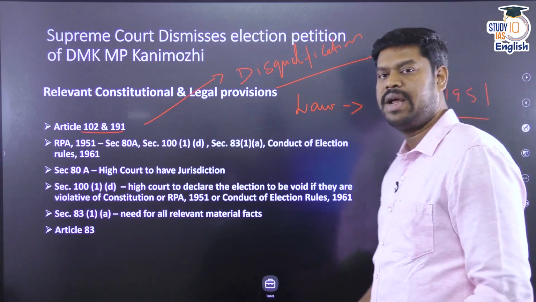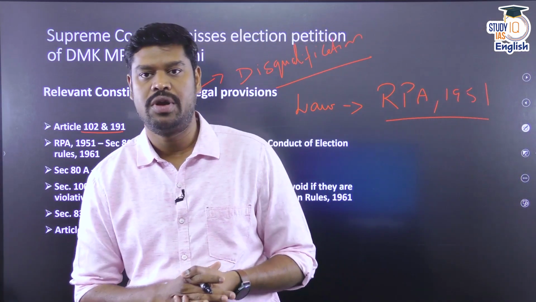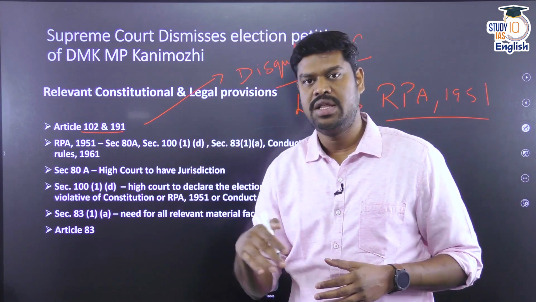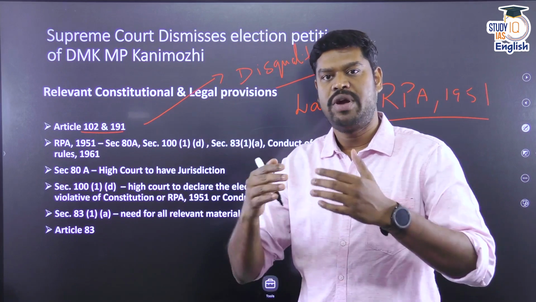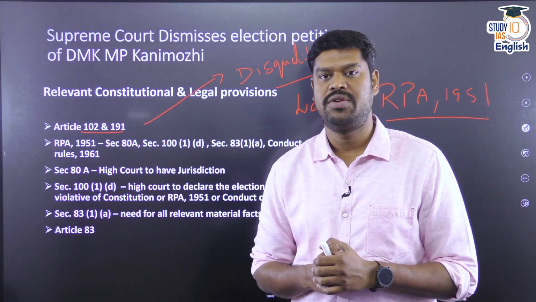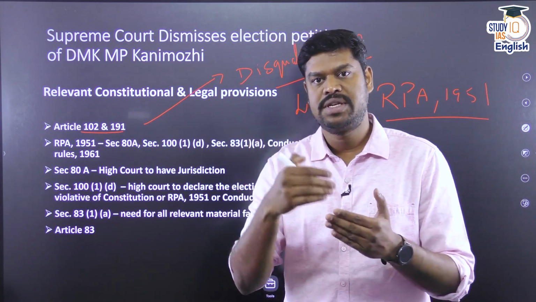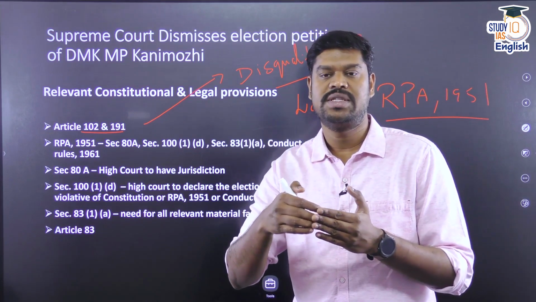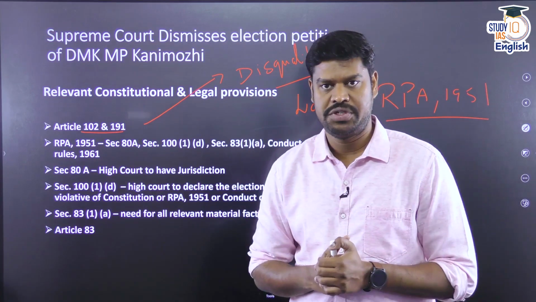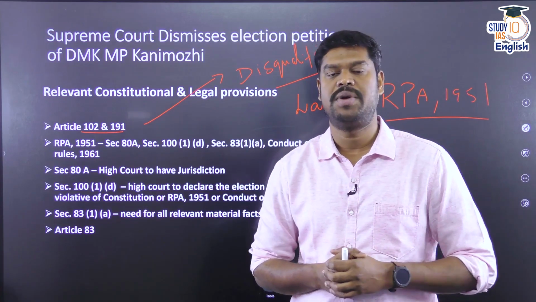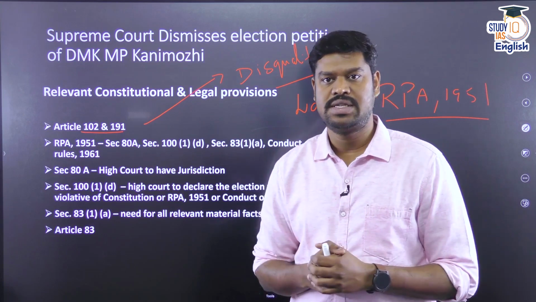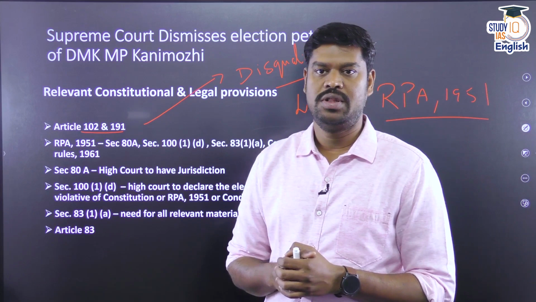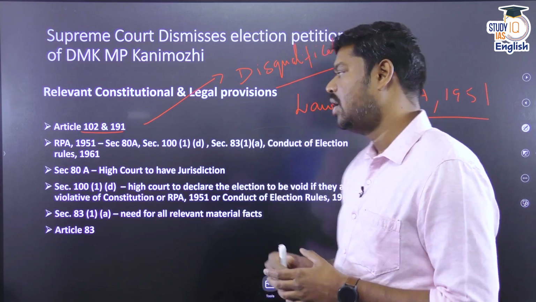And the Representation of People Act 1951 also provides for a lot of grounds. In fact, the Representation of People Act 1951 and the Conduct of Election Rules provide for certain ways to ensure free and fair elections in our country. The Act says that intentional suppression of certain information is a ground for disqualification of a person, even if they get elected as a member of Parliament. In fact, this was brought to the notice of the Supreme Court in this particular case by the petitioner.